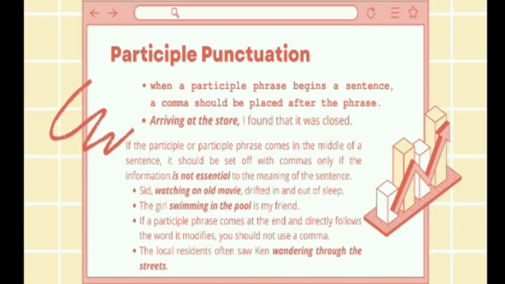A participle phrase is set off with commas when it comes at the beginning of a sentence, or if it interrupts a sentence as a nonessential element.